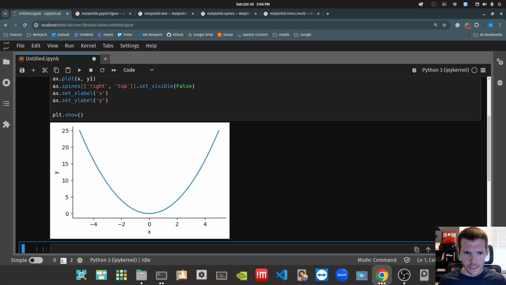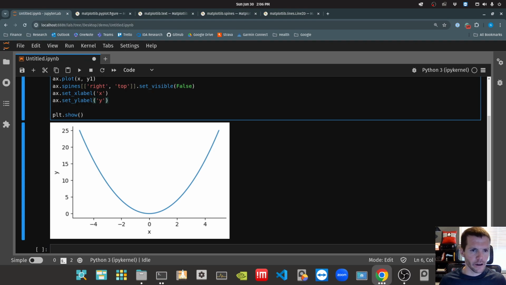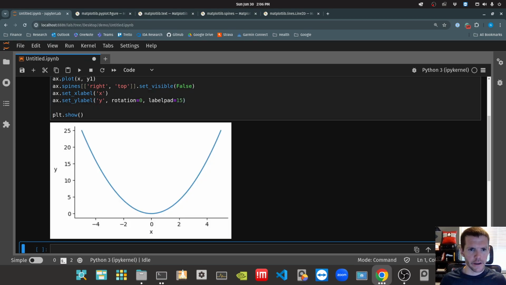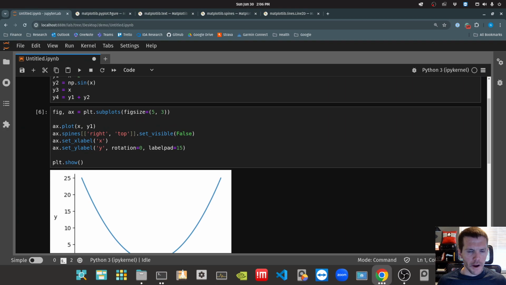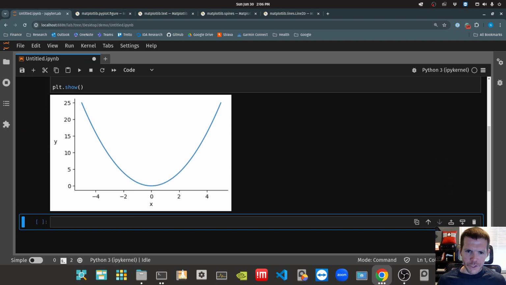We notice that the vertical axis label, which is y in this case, is rotated, so we said rotation equals 0. And then we had done a labelpad, and I'm just going to say that's equal to 15 this time. All right, so this looks decent.